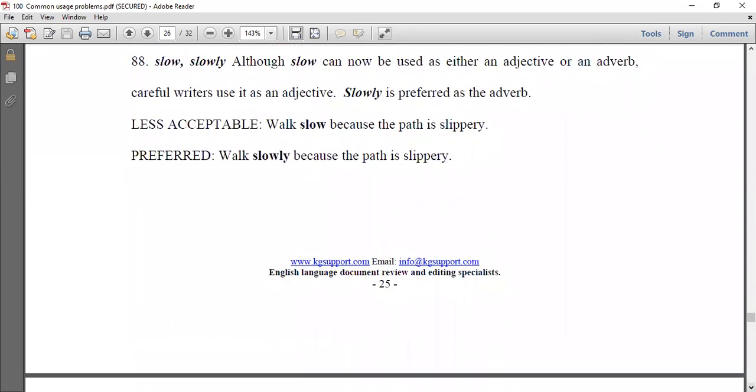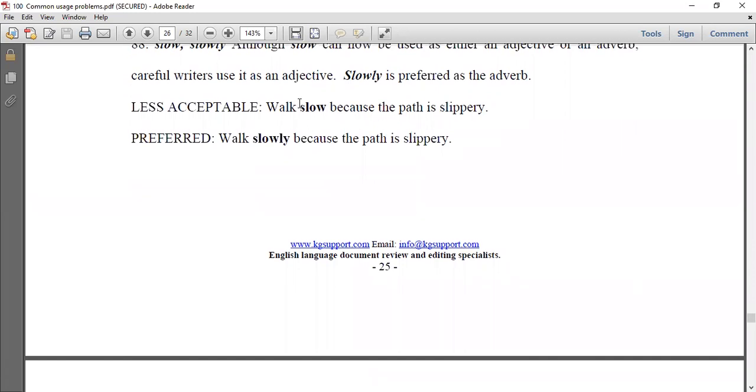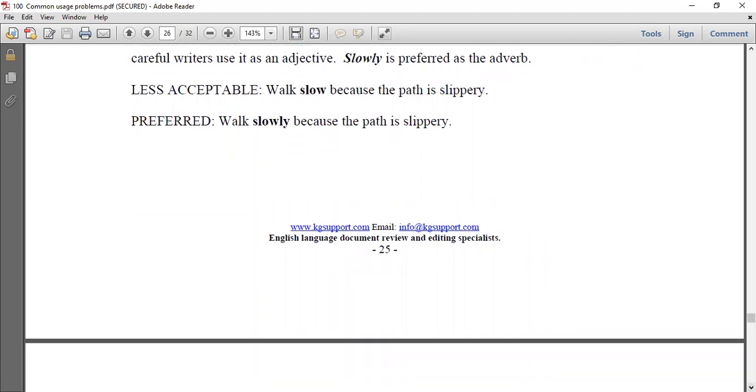Slow and slowly. You know, nowadays we use slow as an adverb, okay? But use the formal adverb of slow, which is slowly. Walk slow, this is less acceptable. Walk slowly is more acceptable.